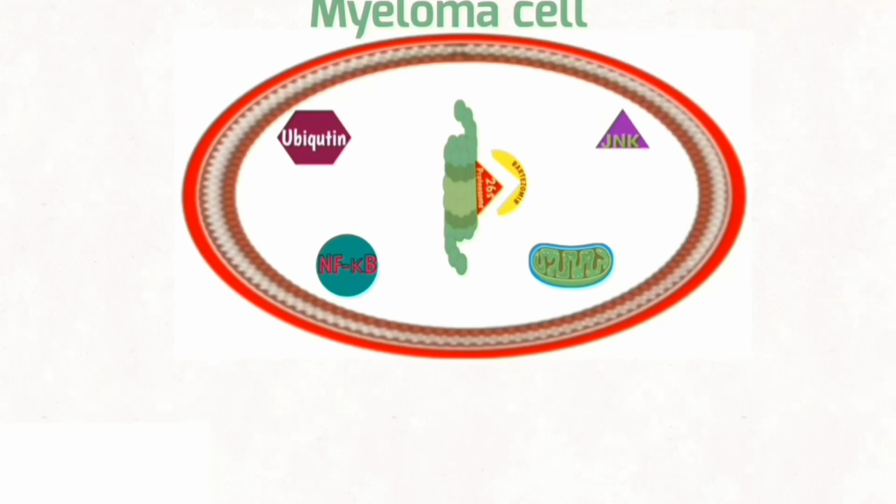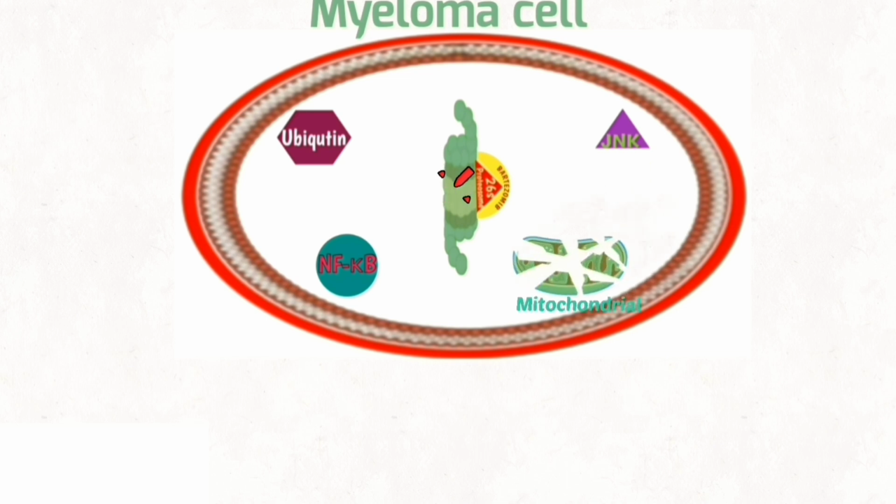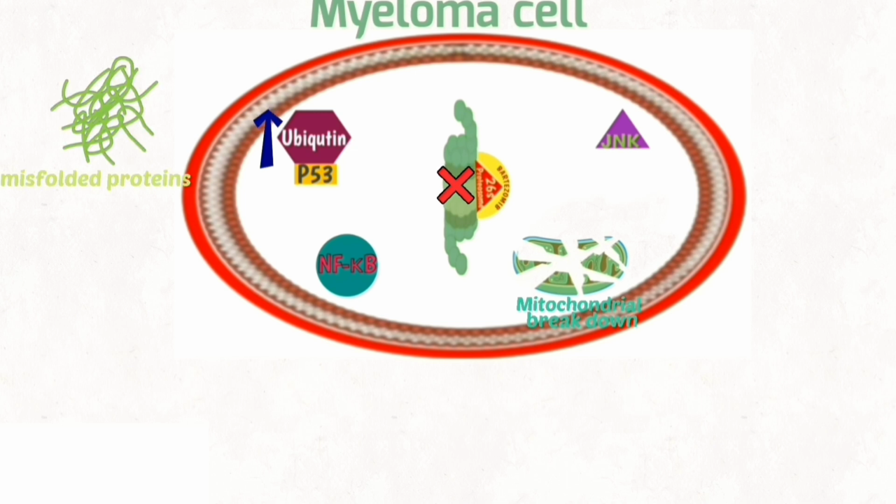Bortezomib enters the cell and attaches to the 26S proteasome, which leads to increased activity of JNK and releases reactive oxygen species. These species act on mitochondria and lead to breakdown of mitochondria. You see mitochondrial breakdown occur. It also affects ubiquitin protein and p53, increasing the activity of ubiquitin and leading to misfolded protein.